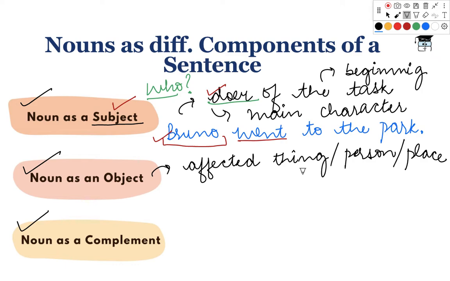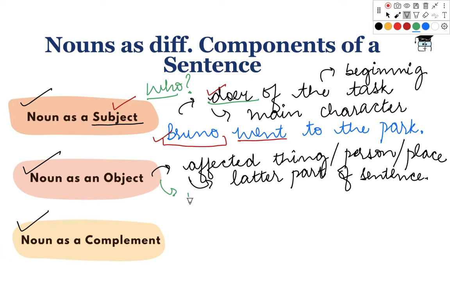Okay, these kinds of nouns generally appear in the latter part of the sentence. That means in the very end of the sentence. And they can be identified by asking the question, what? What is being affected? Right.